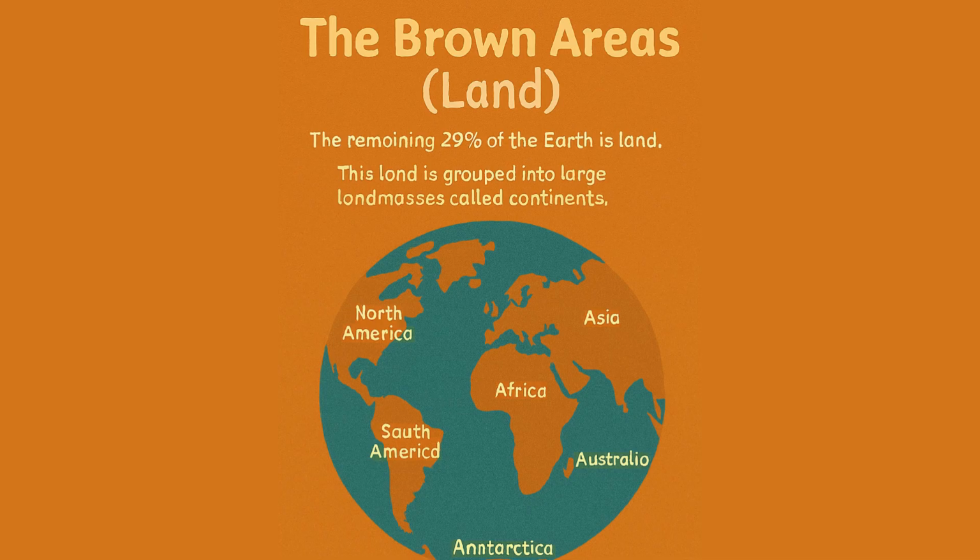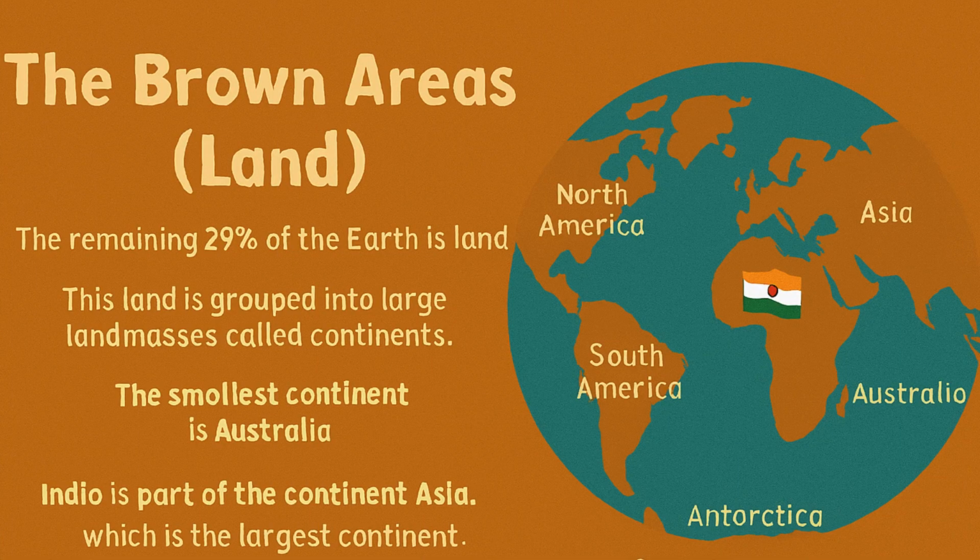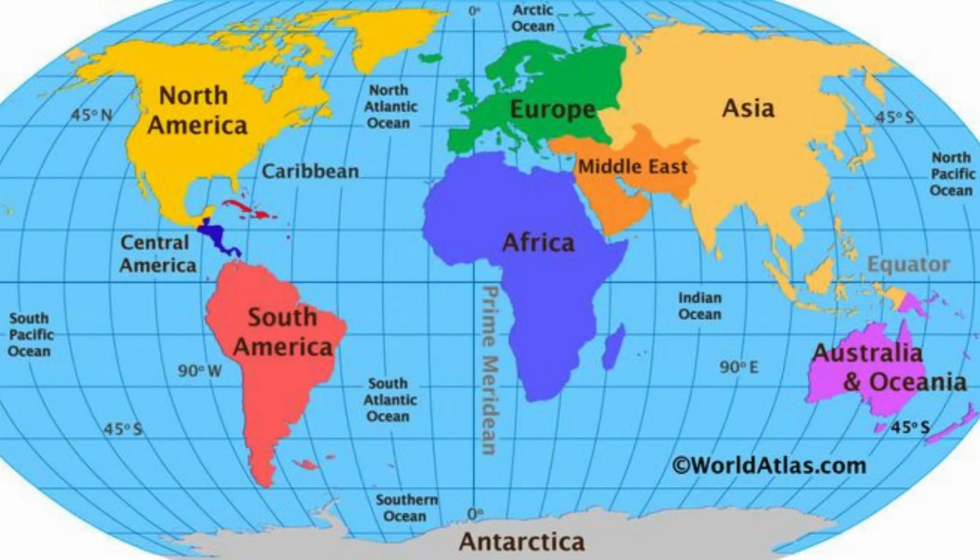This land is grouped into large land masses called continents. For a real example, India is a part of the continent Asia, which is the largest continent. The smallest continent is Australia. Can anyone name all 7 continents? Asia, Africa, North America, South America, Europe, Antarctica and Australia.